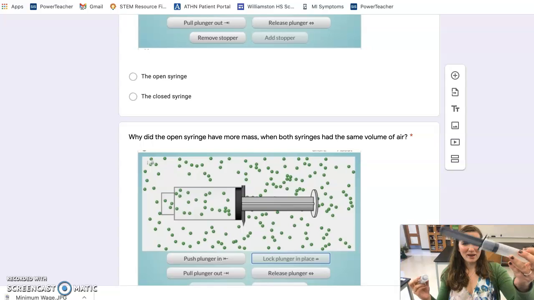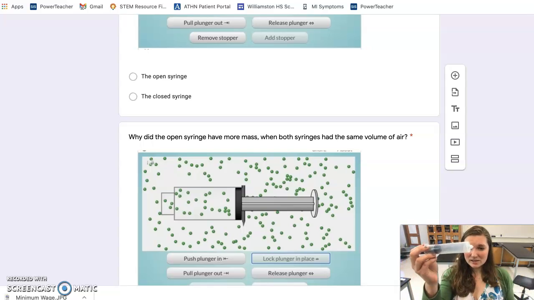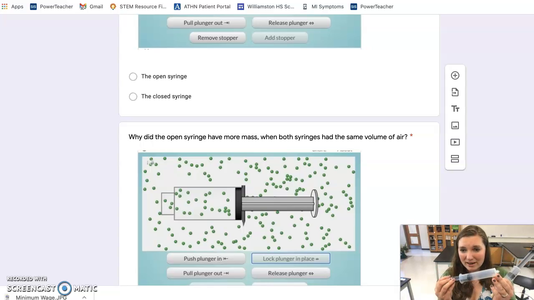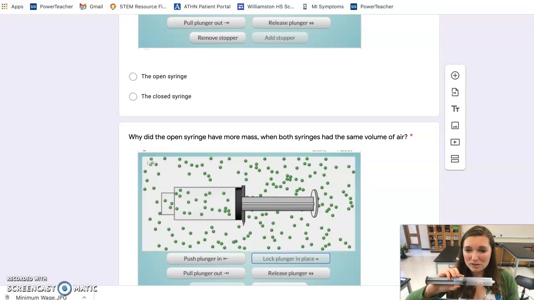This one has very few particles of air in it, and this one is full of particles of air. So which one is going to have more mass? When you think about it that way, the one that has more particles of air is going to have more mass, right?